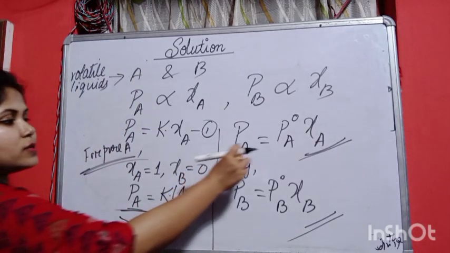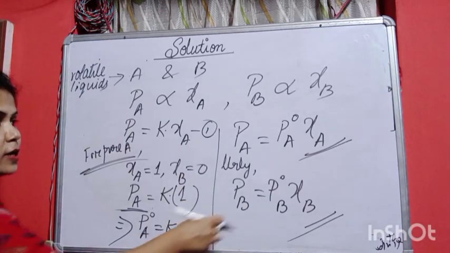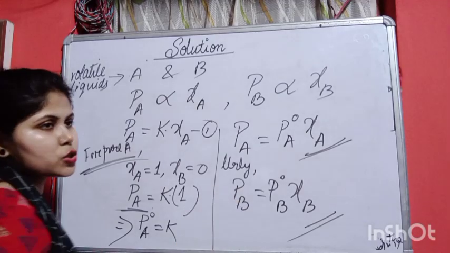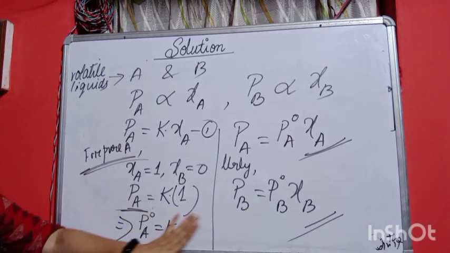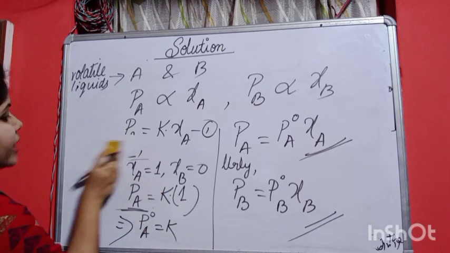So from this we got, because here it will be pure B, A will not be there. So similarly we will find in this way that PB is equals to P naught B into zeta B. Now what we will do, we have to use Dalton's law.